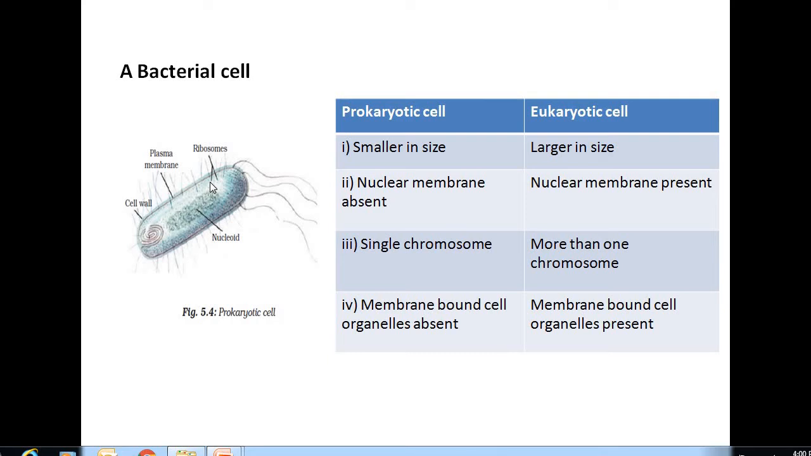So, not all the cell organelles are there in a bacterial cell. You cannot see a mitochondria. You cannot see any cell organelle like a plastid or Golgi complex. In a primitive organism like bacteria, there are limited cell organelles. Most of the membrane bound cell organelles are absent in a prokaryotic cell. In a eukaryotic cell, you can see many structures other than this.